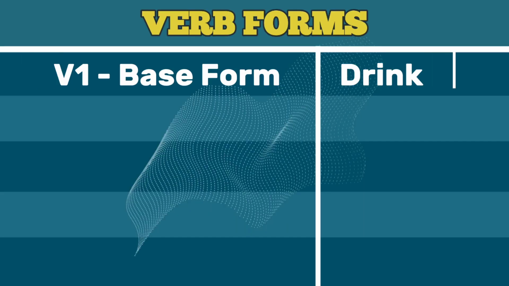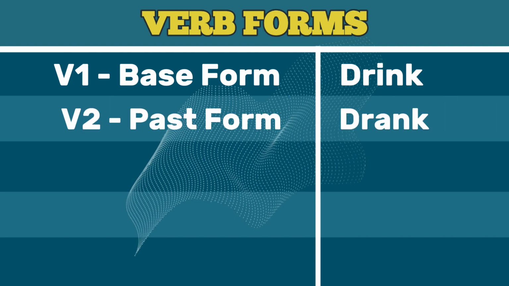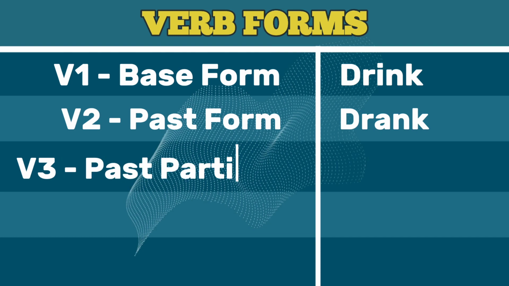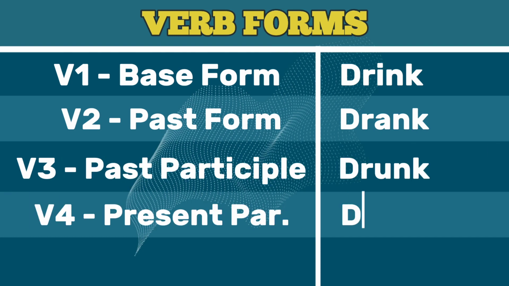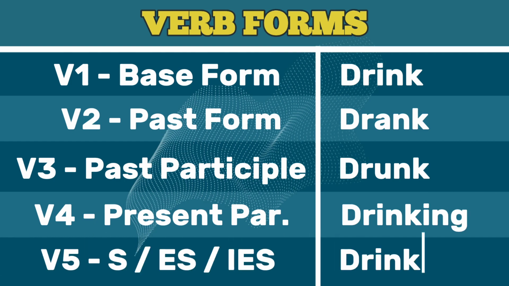V1 base form: drink. V2 past form: drank. V3 past participle: drunk. V4 present participle: drinking. V5 third person singular, S/ES: drinks.